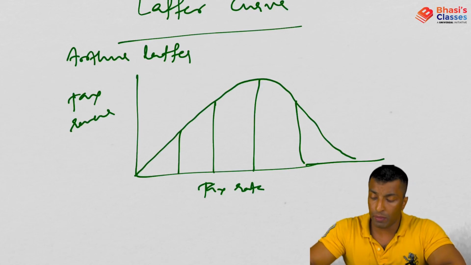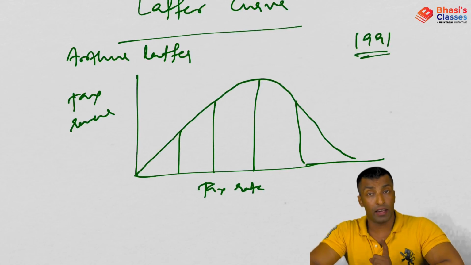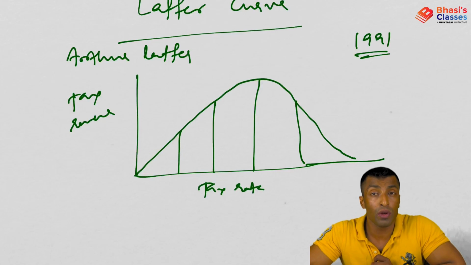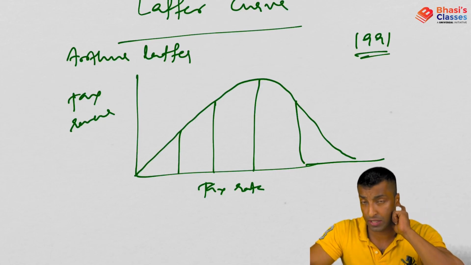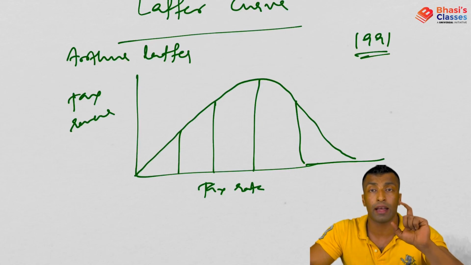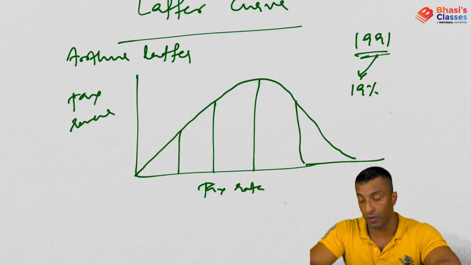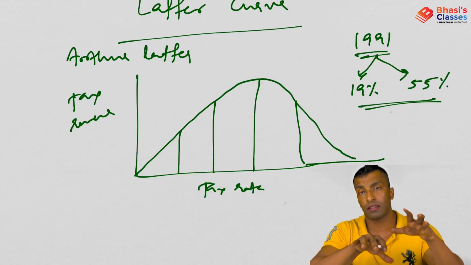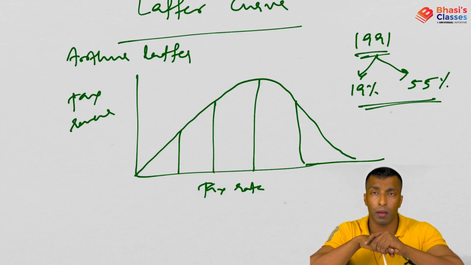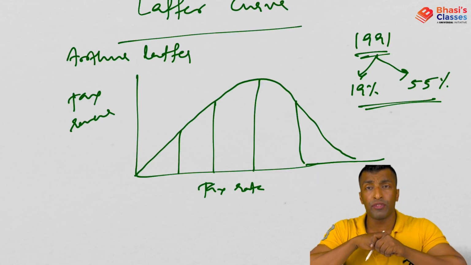And if you remember, I've told you in 1991 the tax rates were very high, and the revenue which was coming was also not great. And when the tax rates were reduced after Chelliah committee recommendations, and I have told you the direct tax rates are consistently increasing. So in 1991 we had 19% of the total tax revenue. Now it is 55%. Okay, so lower tax rates are actually better, but still in India's case it is moderately high. So that's about Laffer curve.